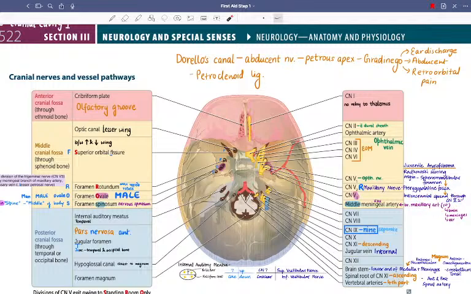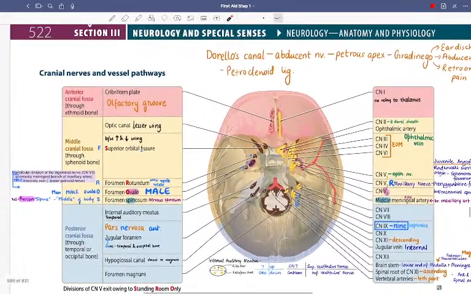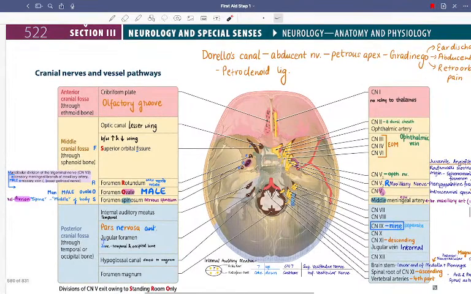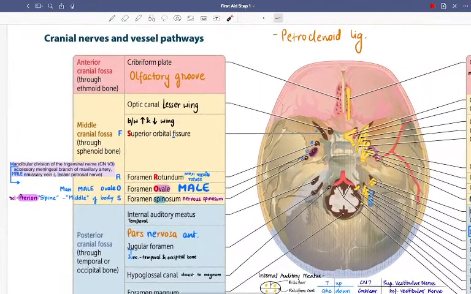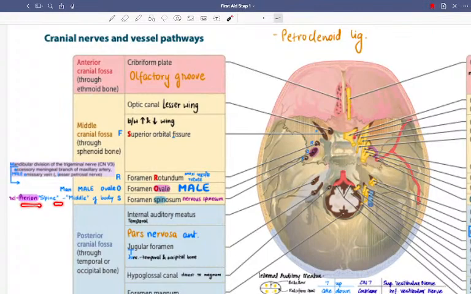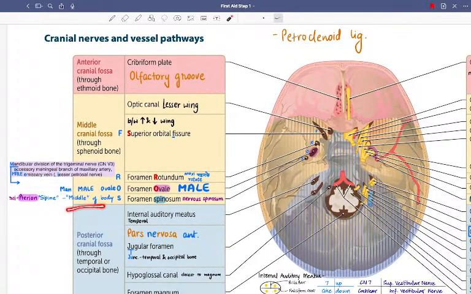That also has come in some exam. Okay, another thing is the pterion. So the spine, the foramen spinosum, the middle meningeal artery, this part is also related to the pterion. That's why you have the middle meningeal artery at that particular point.